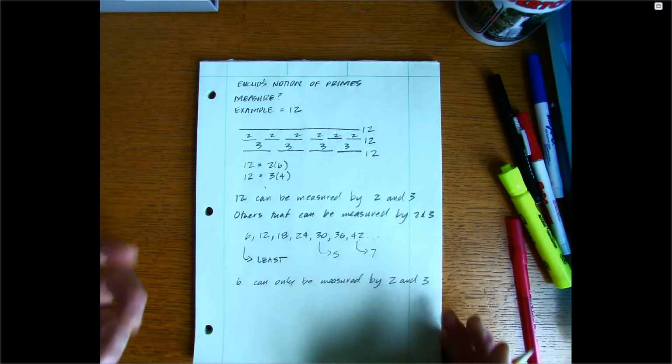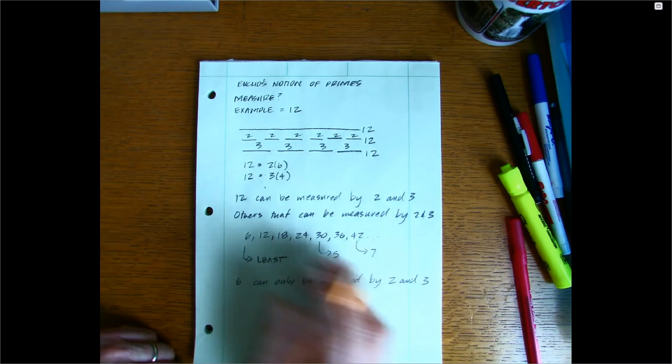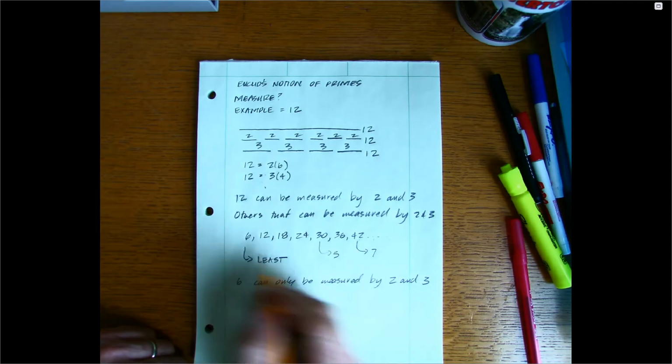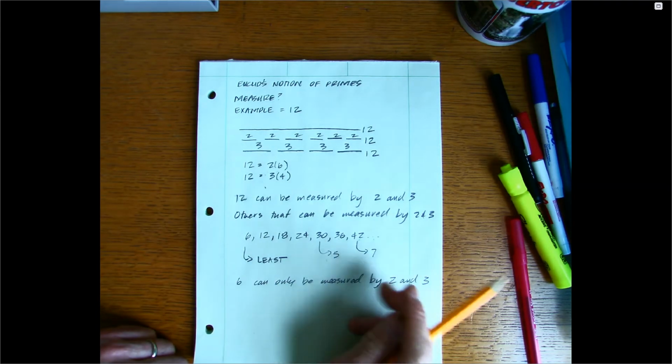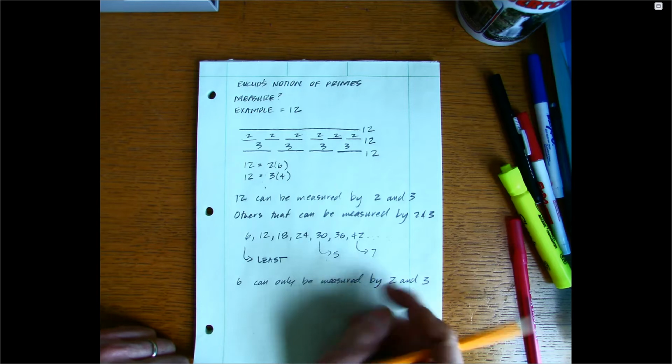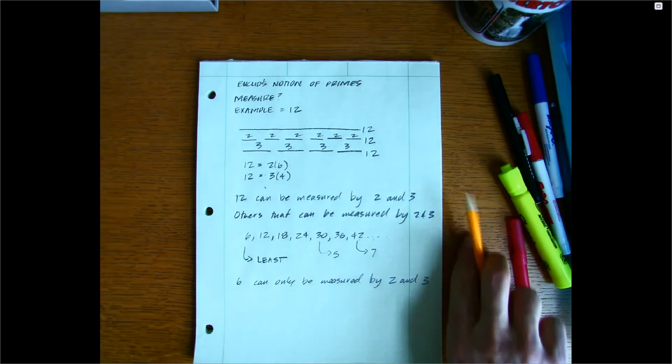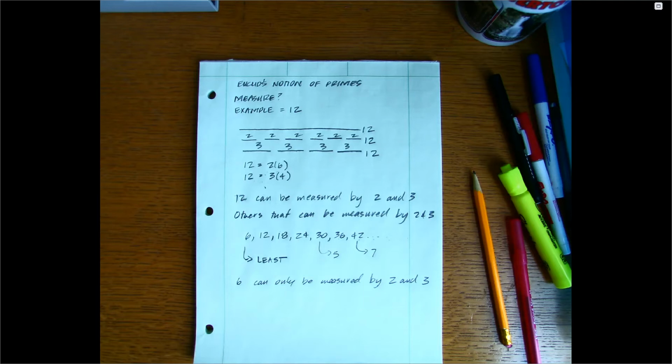So I guess this is sort of Euclid's theorem. He says if you've got the least number in a list that can be measured by 2 primes, then that number will always be measurable only by the 2 primes that measure it. It's kind of an interesting notion. Some people claim that this is sort of a baby fundamental theorem of arithmetic. We'll talk about that a little bit later.